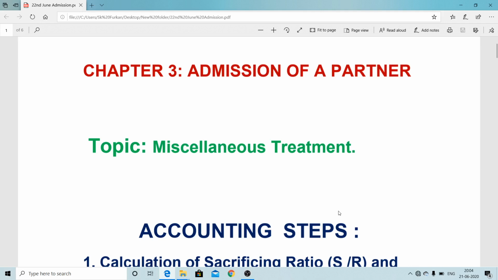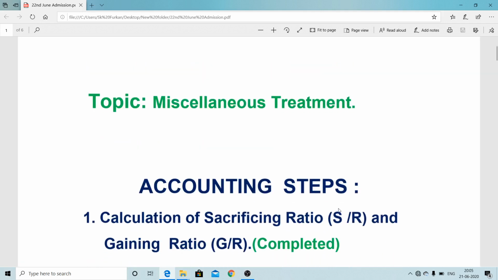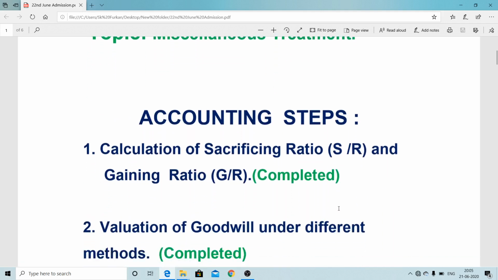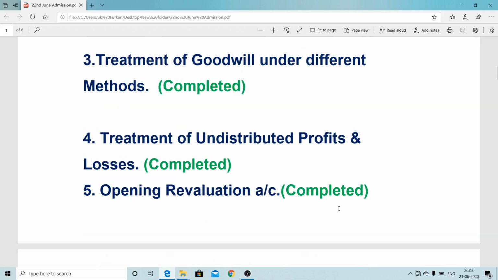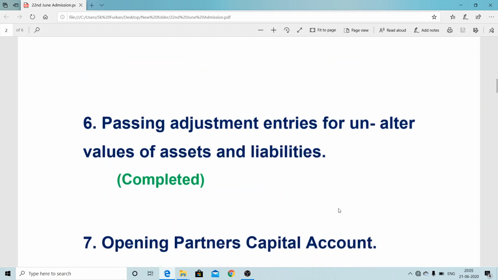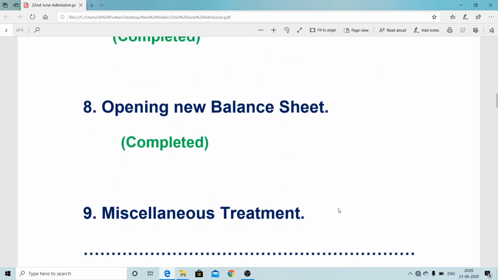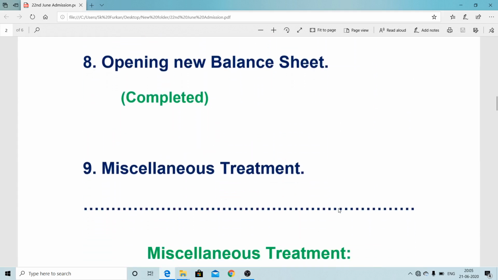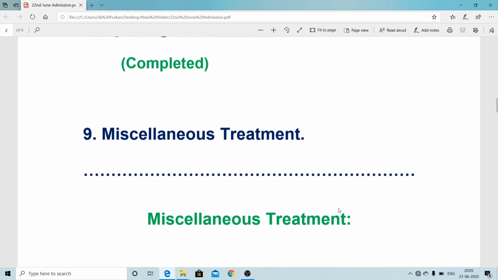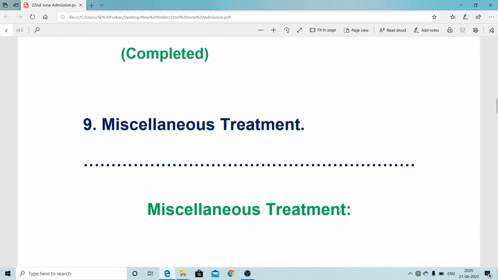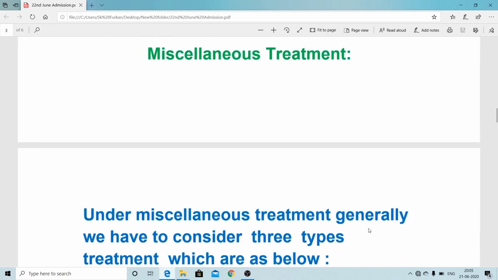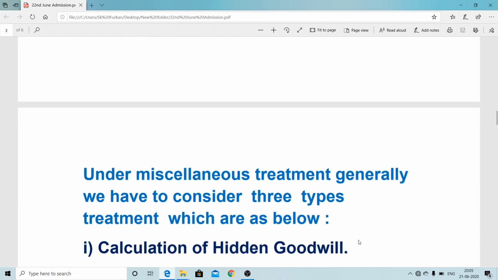Now directly we will come to our point of discussion, that is miscellaneous statement. That is the last step of this chapter. Afterward we can do a few practical problems which came in board examinations on miscellaneous statement. Now under miscellaneous statement, generally you have to consider three types of statement, which are as below.